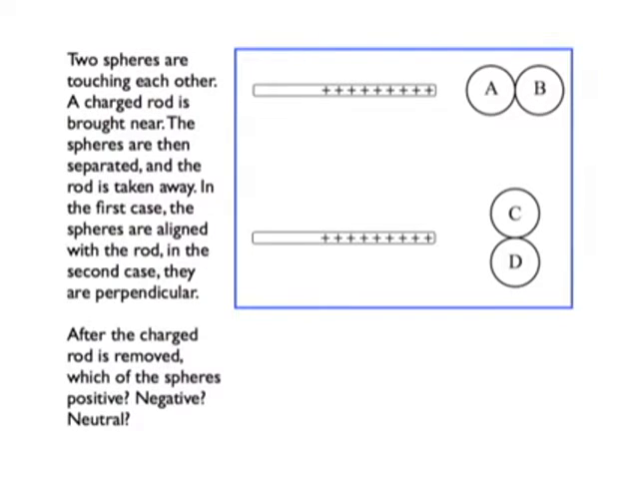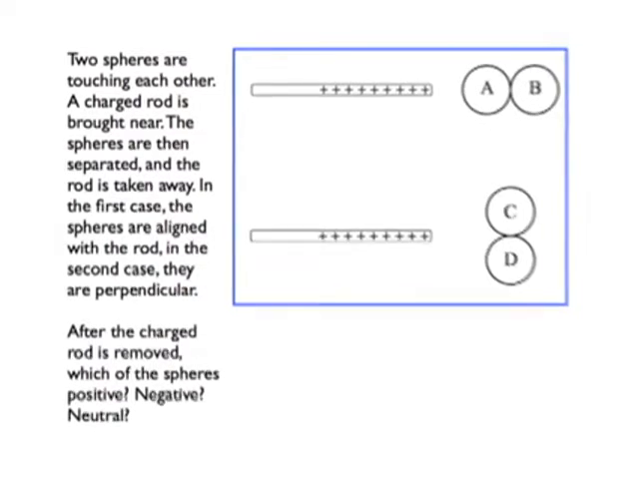Talk to your neighbors about it, and I'm going to call for a vote and say, after the spheres are separated, the rod's taken away, which of these spheres is positive, which is negative, which is neutral? Go ahead and talk to your neighbors about it. I'll call for a vote in 30 seconds.